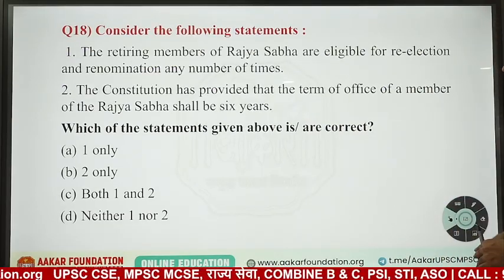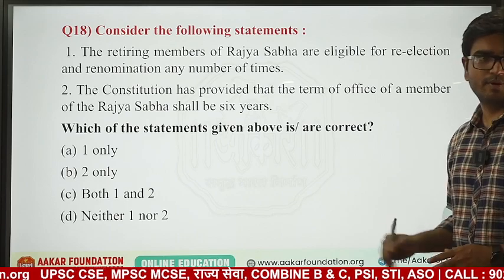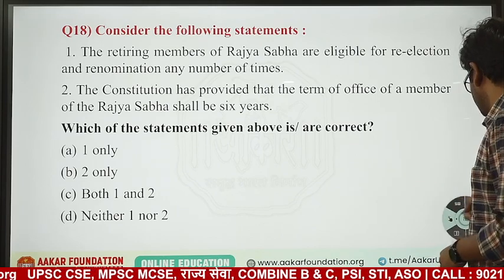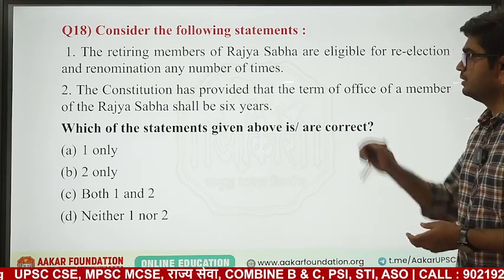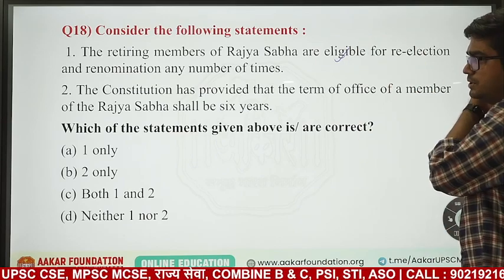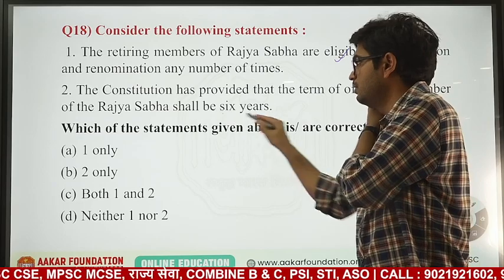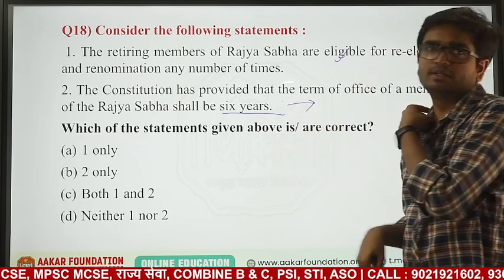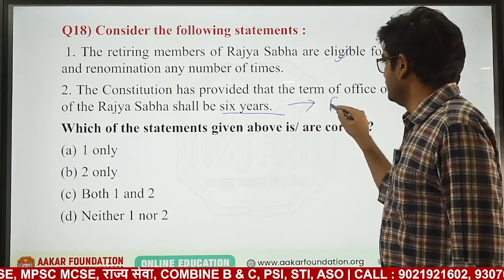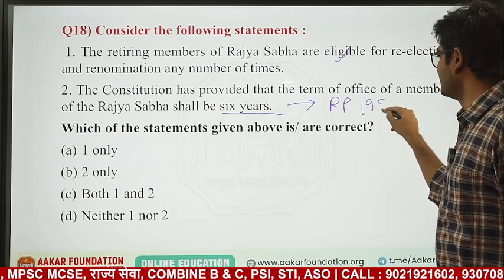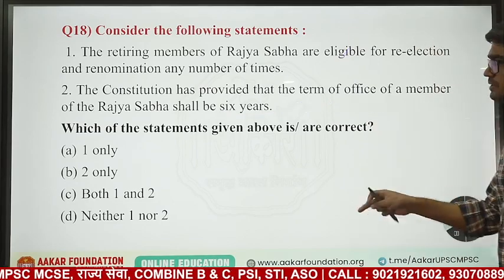Retiring members of Rajya Sabha are eligible for re-election, re-nomination any number of times. Yes, they are eligible for re-nomination, re-election any number of times. This is correct. Constitution has provided that the term of the office of a member of Rajya Sabha shall be 6 years. No, again, this is not given in the Constitution. This is given in the Representation of People Act 1951. We will see this act in current affairs in detail.